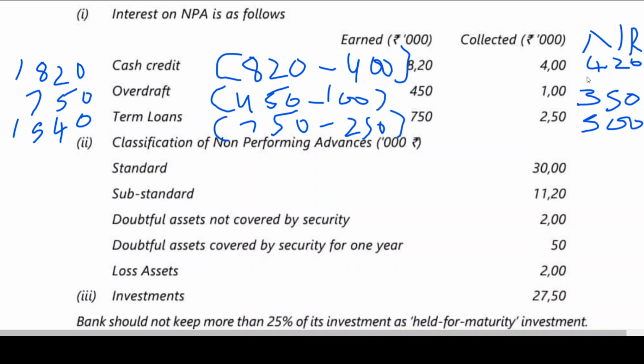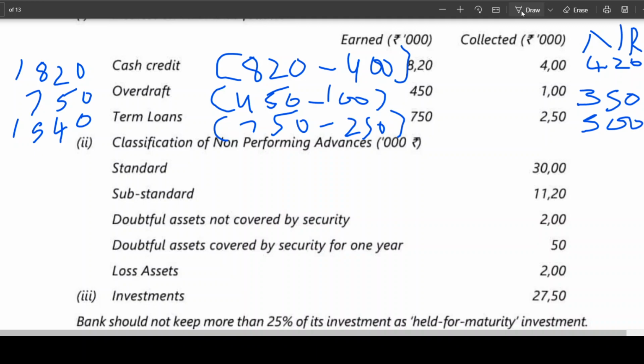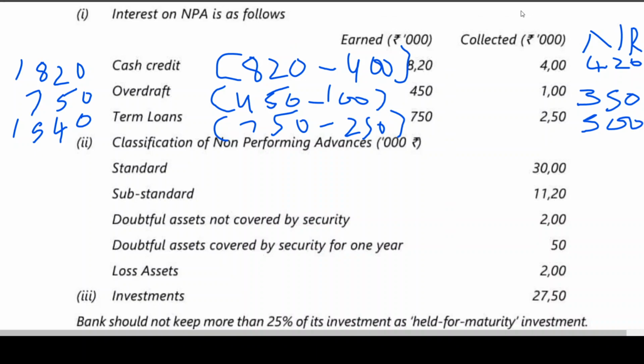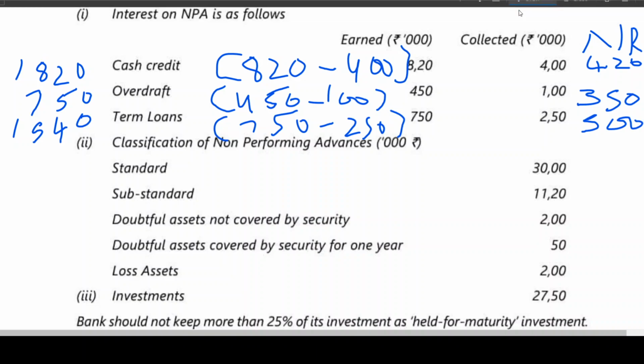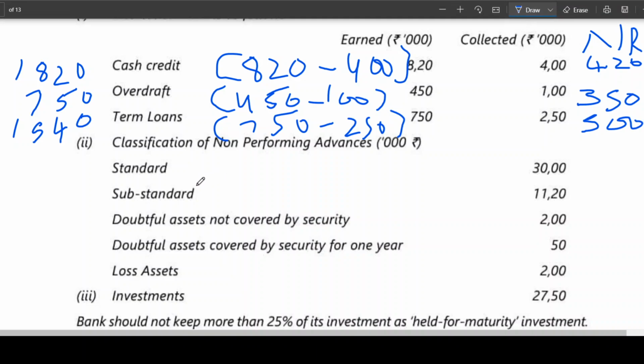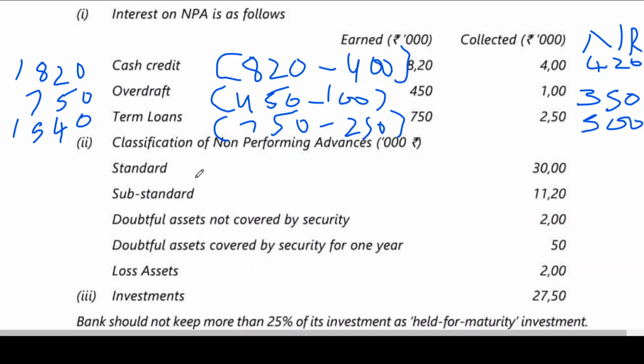Classification of non-performing assets. I will be giving you time for you to think of it. What is the percentage? We have seen in the previous problem. Whether you have gone through that problem or not will be known, right? So I'm giving you a few minutes. Classification of non-performing advances. Previously we were talking about interest on NPA on cash credit, overdraft, term loans.